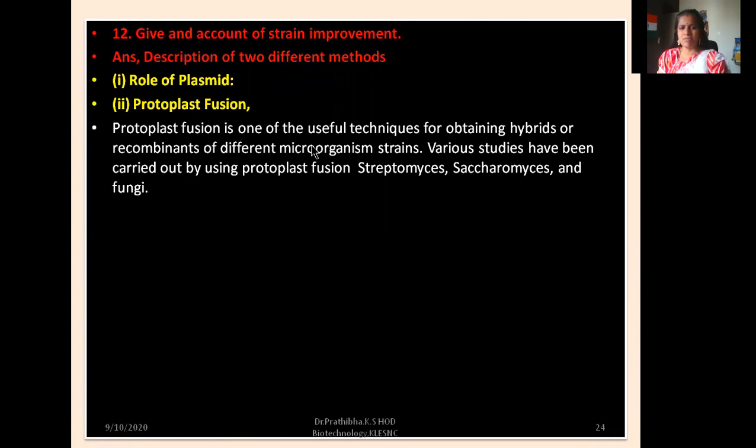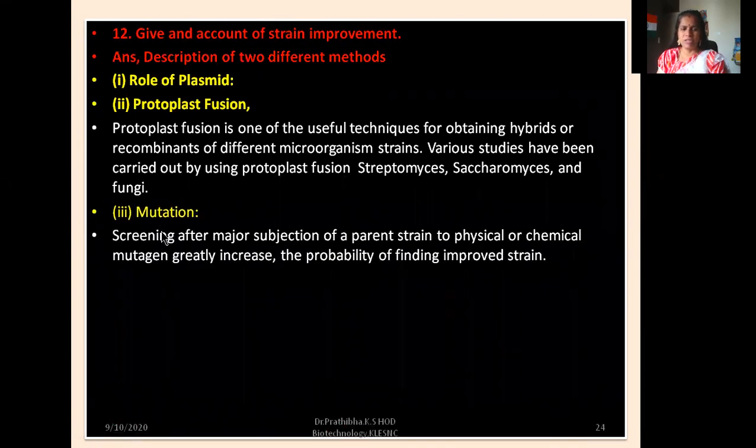Protoplast fusion is one of the useful techniques for obtaining hybrids or recombinants of different microorganism strains. Various studies have been carried out by using protoplast fusion. What do you mean by protoplast? Cell without the cell wall. Okay, protoplast fusion of Streptomyces, Saccharomyces, and fungi. Next one is mutation.